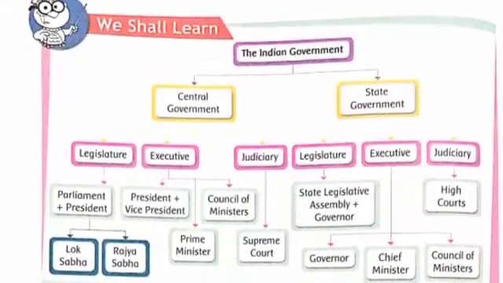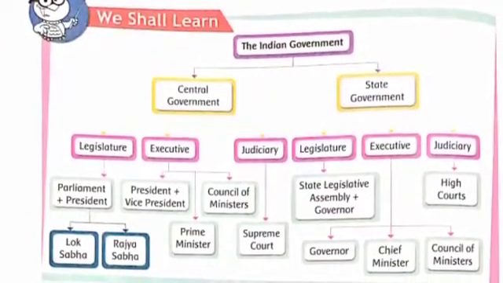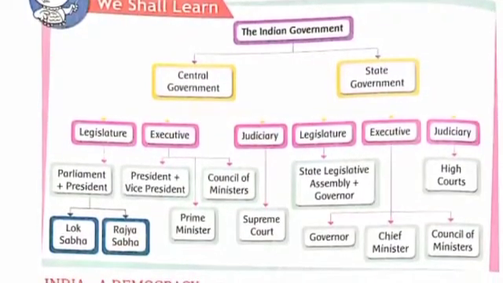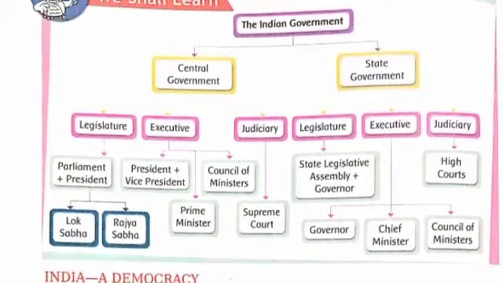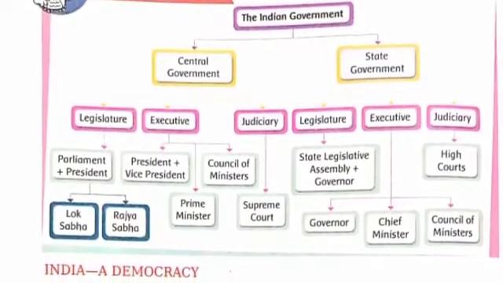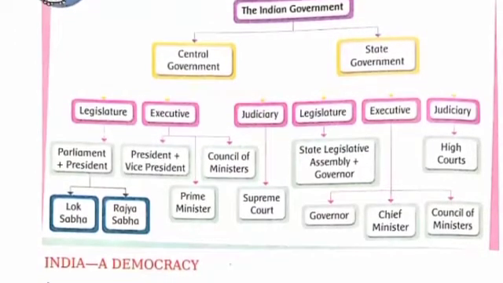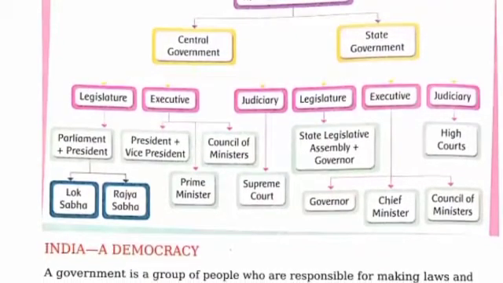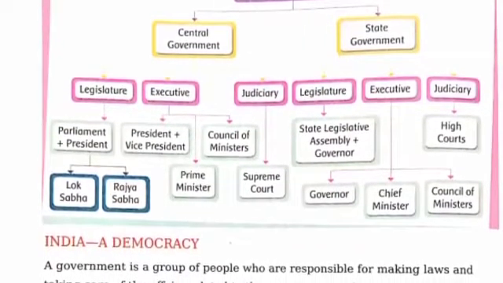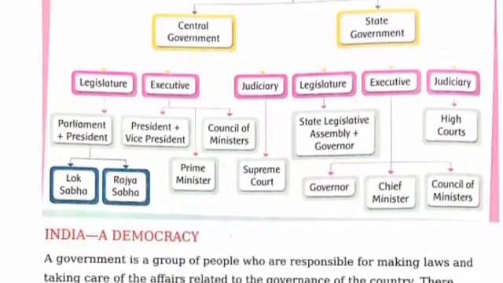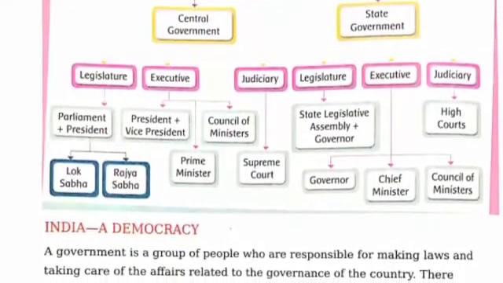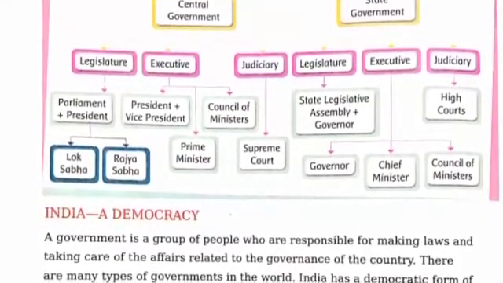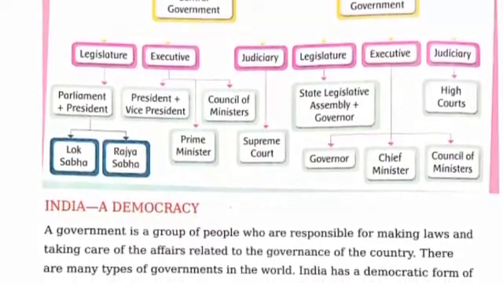Now look at this table. This table shows different steps or phases of the Indian government. First of all, the Indian government is divided into two types, that is central government and state government. The central government has different phases, and the state government has different phases also. The central government has legislature, executive and judiciary, while the state government also has legislature, executive and judiciary. Like this, these are separated from each other.